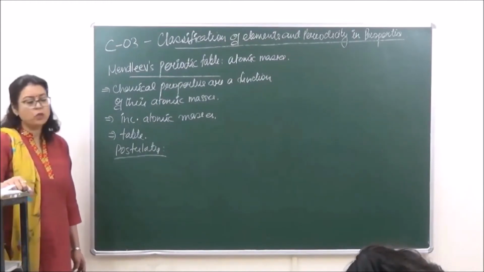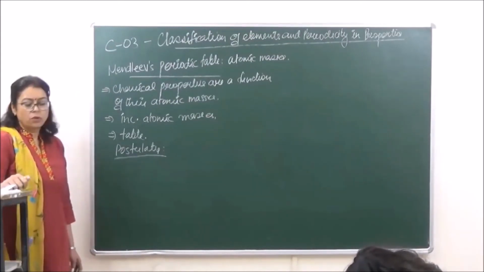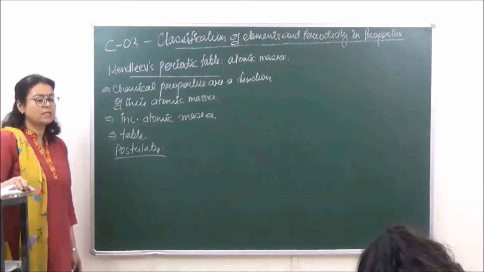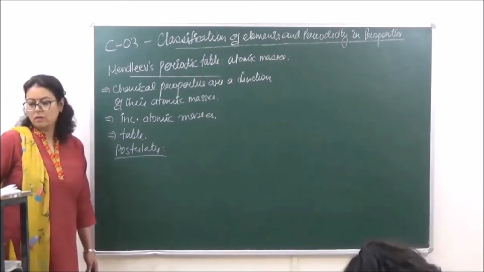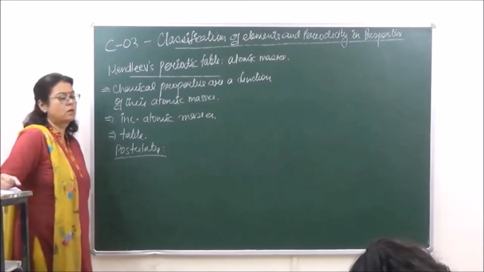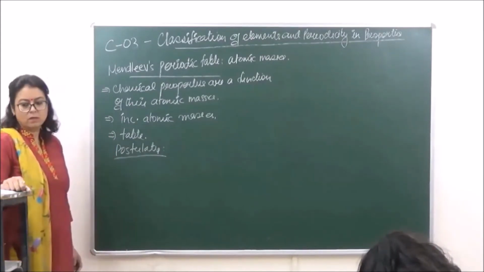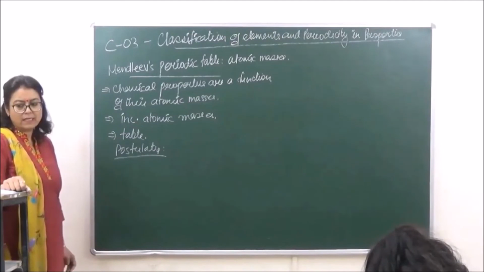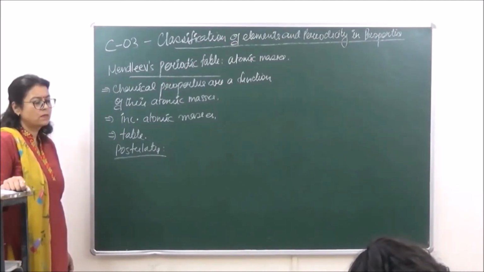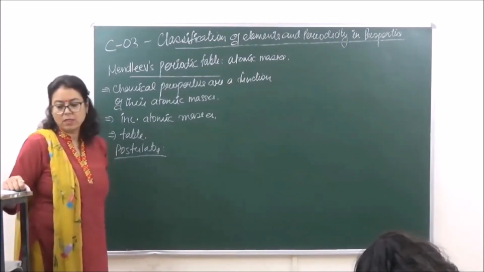Number three, the arrangement of elements or groups of elements in order of their atomic weights corresponds to their valencies as well as their properties.